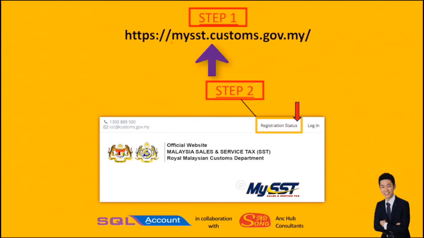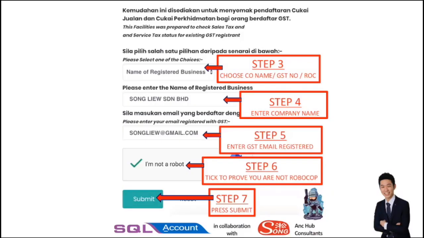So go to this website, myssc.customs.gov.my, customs with that S, and on the upper right hand side, choose registration status. After you choose this registration status, you will be led to this new page. Go to the first one, which will ask you which option you want to choose. For example, in my case, I will choose company name.